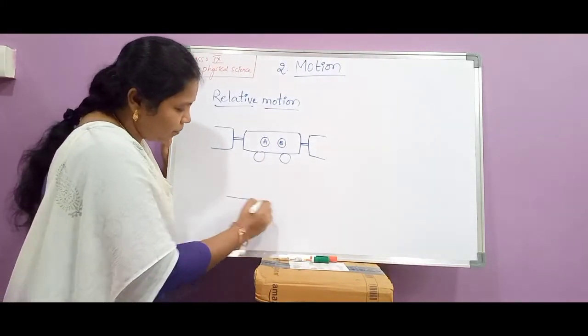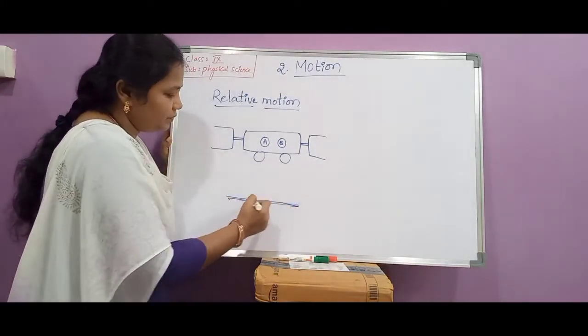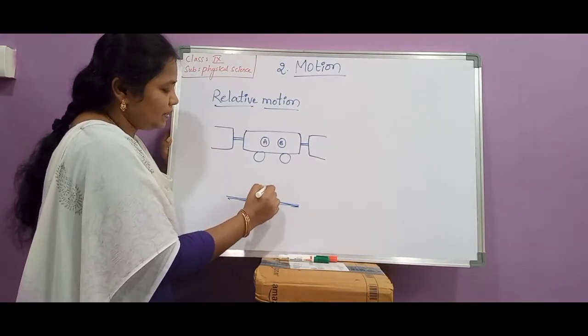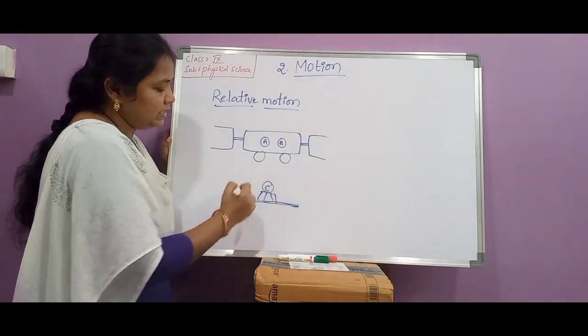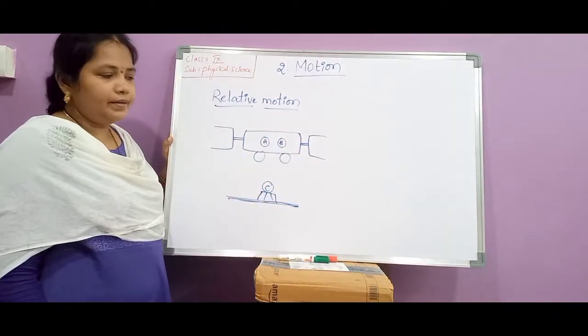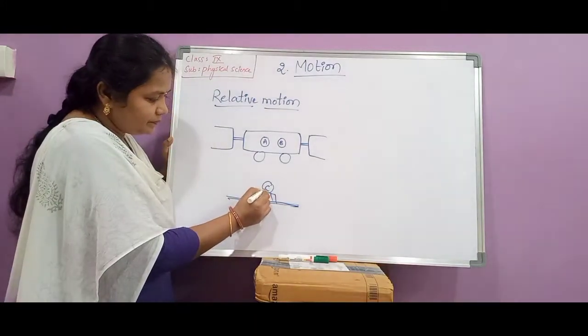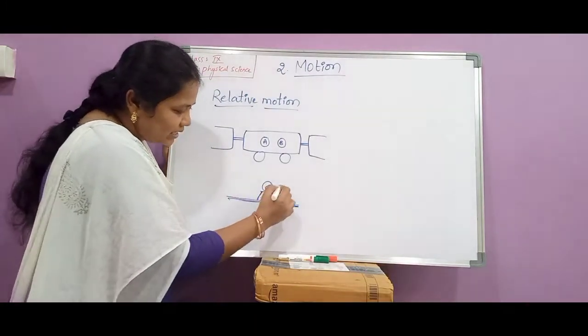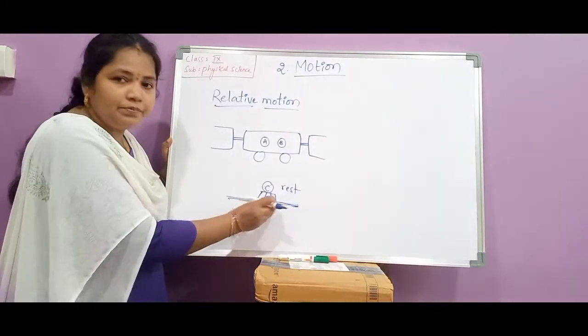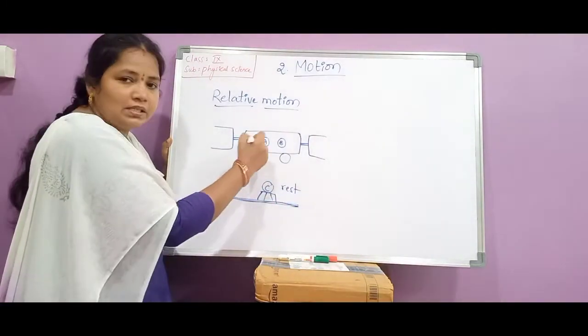And here upon the platform, this is the platform. Here also one person, suppose person C sat here. Okay, he is observing these two passengers. And according to this person C, because this person C is at rest, he is not moving, person C is at rest. Simply he sat there and observing the train. These two persons are sitting inside the train.